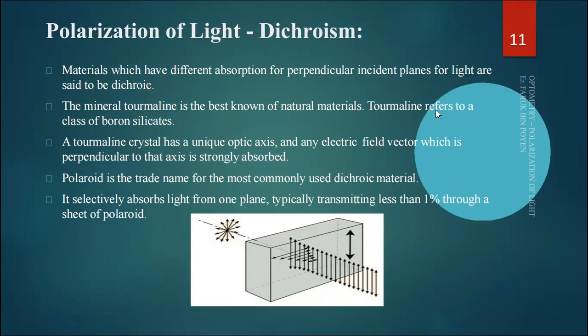Tourmaline refers to a class of boron silicates. A tourmaline crystal has a unique optic axis, and any electric field vector perpendicular to that axis is strongly absorbed. Polaroid is the trade name of the most commonly used material and selectively absorbs light from one plane, typically transmitting less than 1% through the sheet of Polaroid.